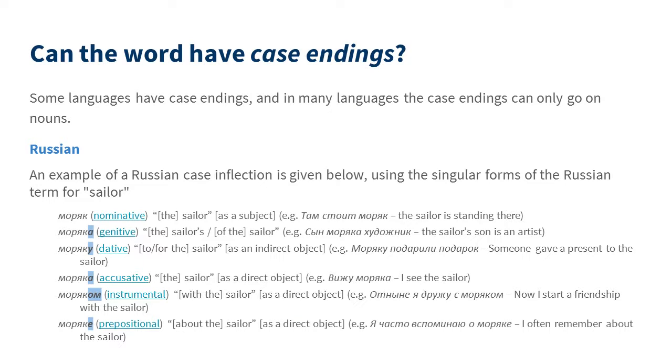The next question is, can the word have case endings? Some languages have case endings, and in many languages the case endings can only go on nouns. A language where this is an example is Russian. There's an example of Russian case inflection on the slide that shows you the singular forms of the Russian term for sailor and all of the case endings that it can have. Not all languages will have case endings. For example, English almost does not have case endings, so this is not a test that can be used for every language, but it can be used for some languages.